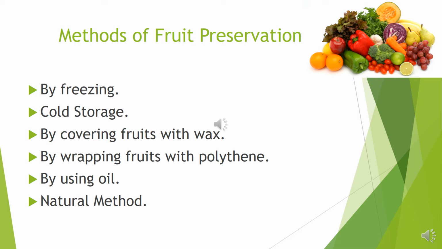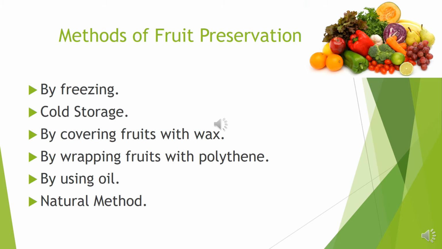Polythene bag reduces the activity of respiration and transpiration. So, during transpiration, fruits should be covered with polythene by using oil. Due to the layer of oil, germs cannot attack the fruits, so that we can preserve them for a long time. And finally, the natural method.